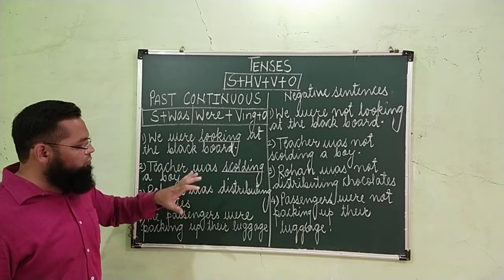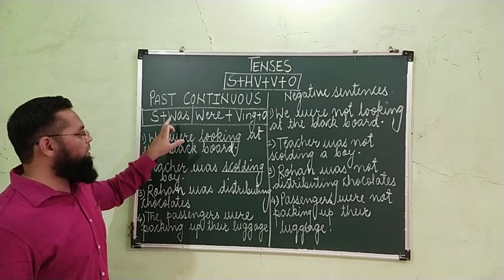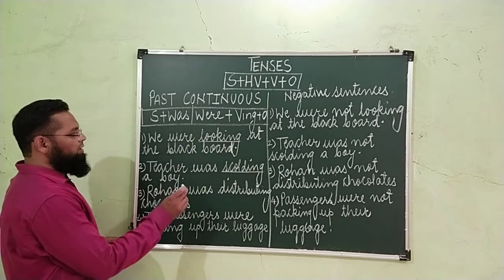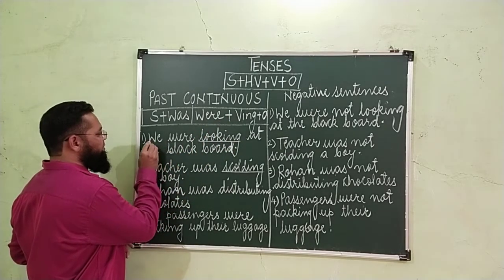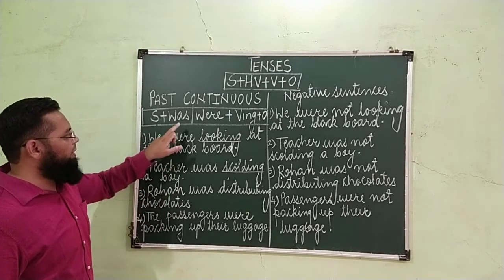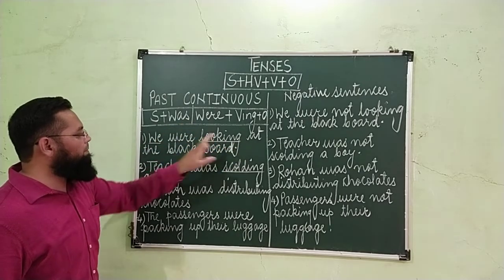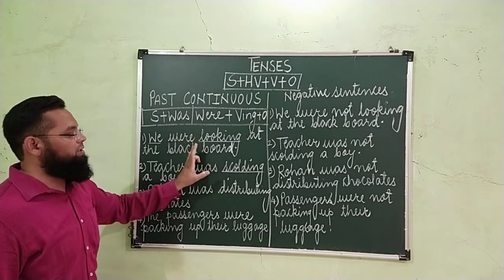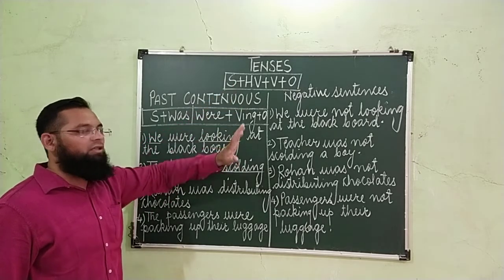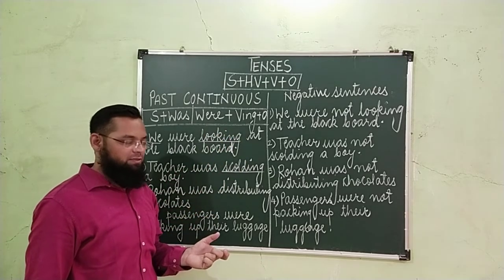Now let's try to match the sentence with the equation. As the modified equation is subject plus was verb plus verb in ing form plus object. So let's see what is the subject. Subject क्या है first sentence में? We. Correct. What is the helping verb? Was. So helping verb is also used. What is the verb? Looking. And the remaining part after verb is called as object. So this sentence and the equation is matching with each other. That means we have constructed the correct sentences.